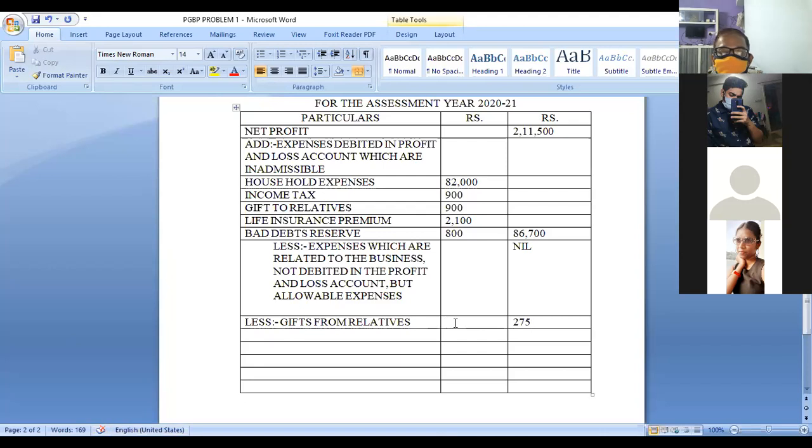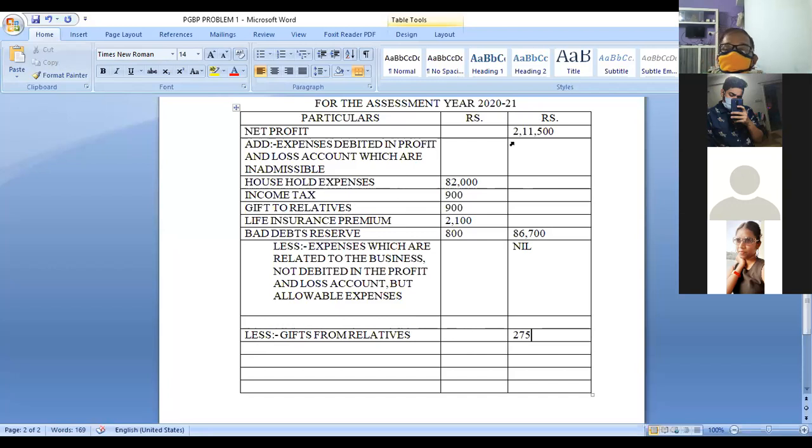No, I have to write the inner part. Sorry, this is to be added here. We write: less, gifts from relatives, 275.